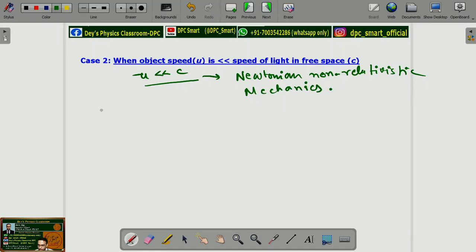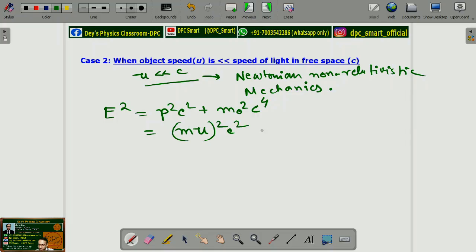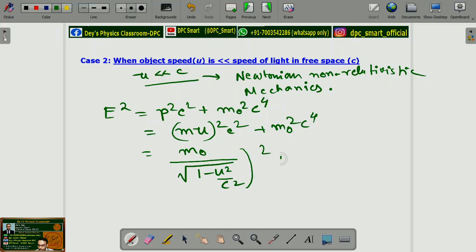So our starting equation would be the same, that is the relativistic case, E square equals p square c square plus m naught square c to the power 4, which would be equal to m square u square c square plus m naught square c to the power 4. Secondly, m means relativistic mass, which is m naught divided by root under 1 minus u square by c square, whole square, into u square c square plus m naught square c to the power 4.